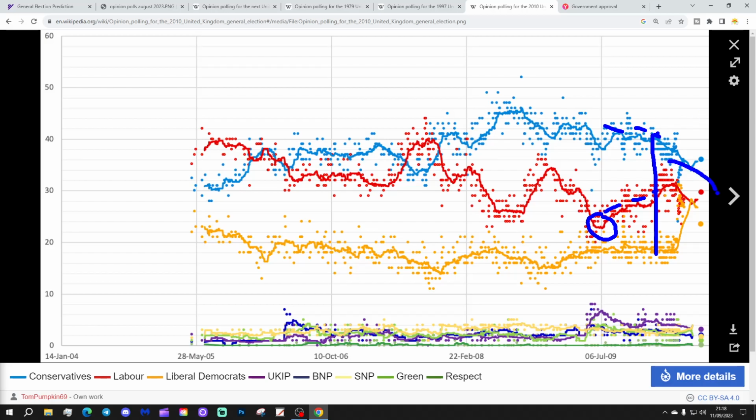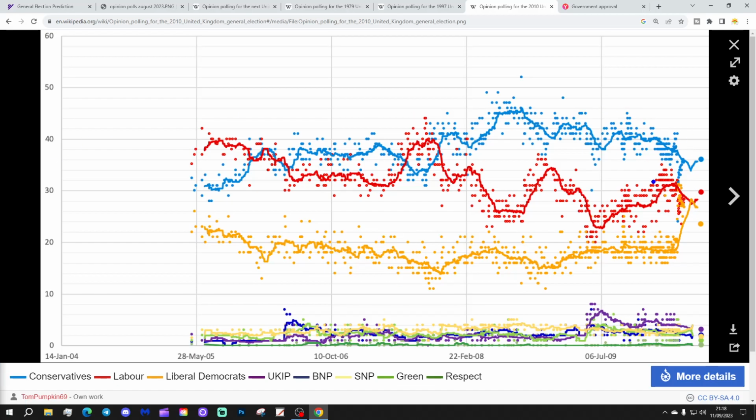This is during the election itself, of course, just here. And you remember we had the first TV debate, and that really caused the Liberal Democrats to upset the apple cart, when Nick Clegg, the leader of the Liberal Democrats, appeared in the first TV debate with Cameron and Brown. And for a while, for a few polls, actually, it looked like the Liberal Democrats might replace Labour as the second party, but that wasn't to be, of course.